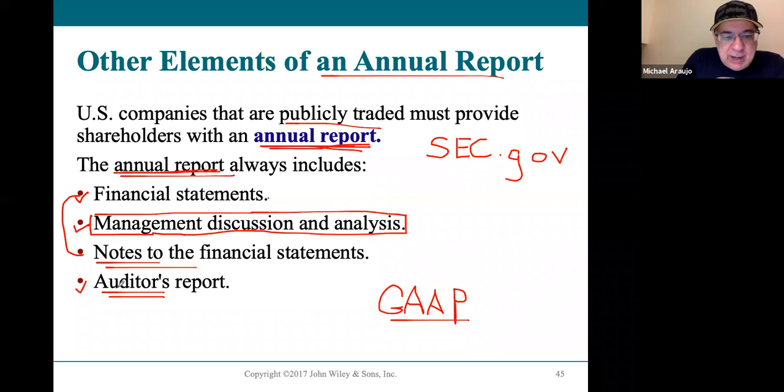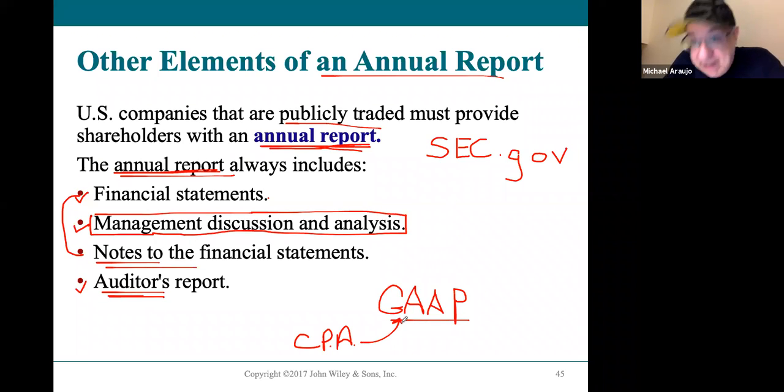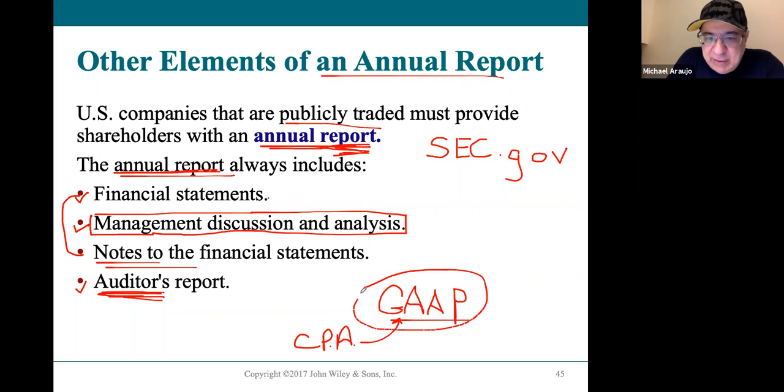And so if you are interested in being a certified public accountant, a CPA is basically an expert in financial accounting, the course that you're in right now. They're the ones who know these rules because they have a huge part in making those rules. And so you have an independent CPA called an auditor who looks at the financial statements of the corporation and verifies to everybody, yeah, they're following the rules.